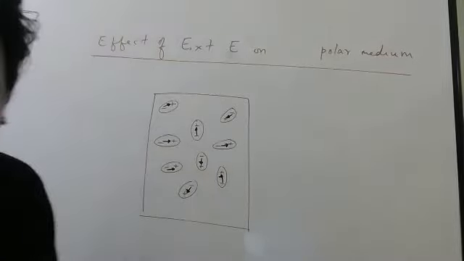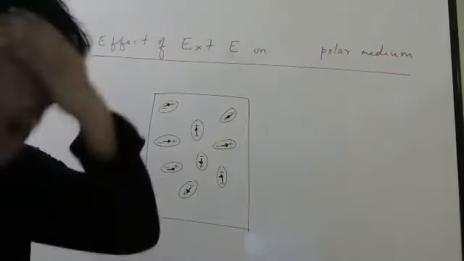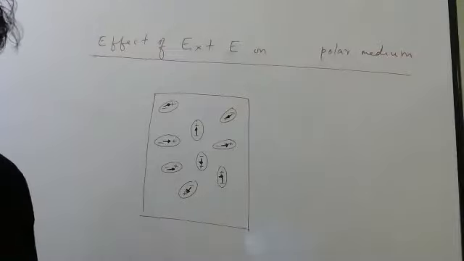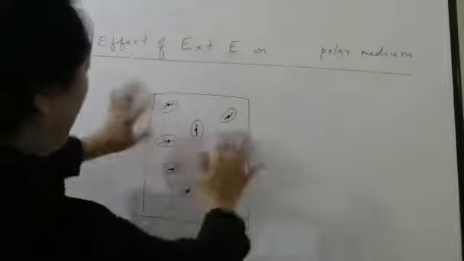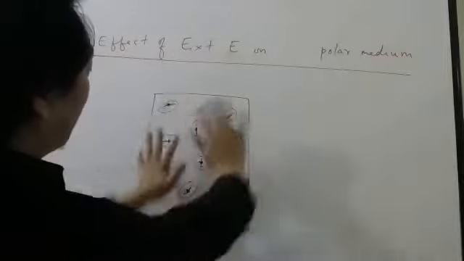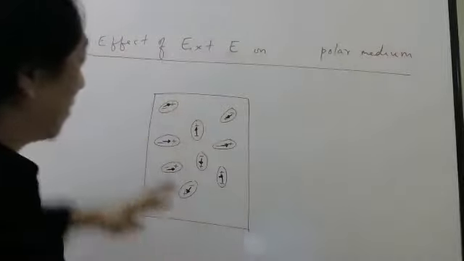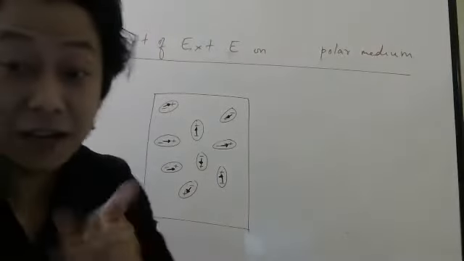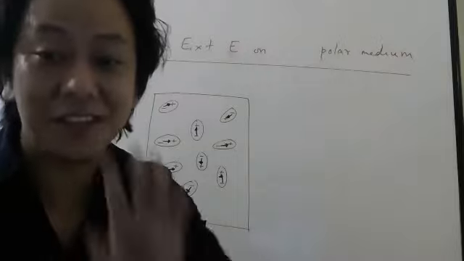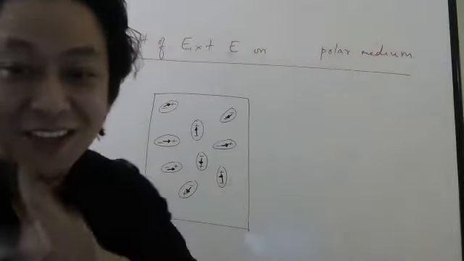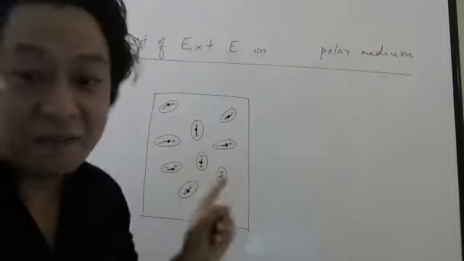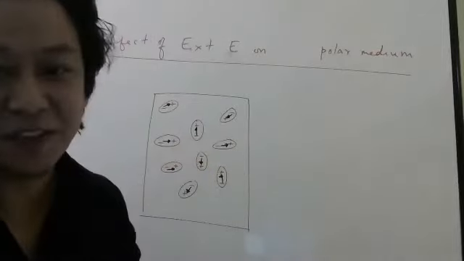Can anybody tell me? Think, no problem. Why do you think these molecules have dipole moment oriented in random directions? Why is it not all pointing in the same direction? Abhishek, the net dipole moment has to be 0 is the result of this. I am asking why is this happening in the first place?